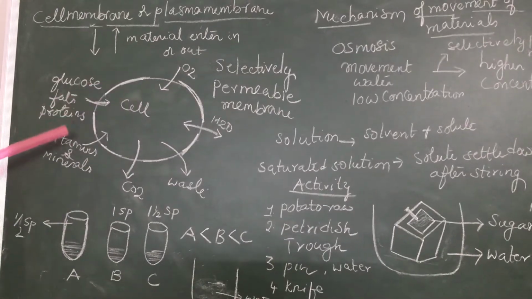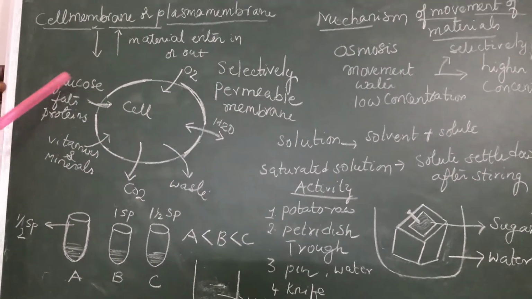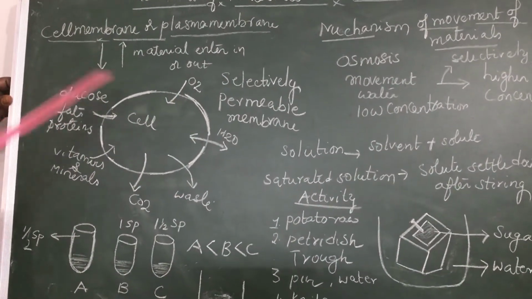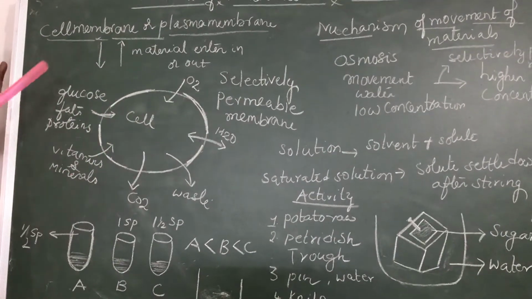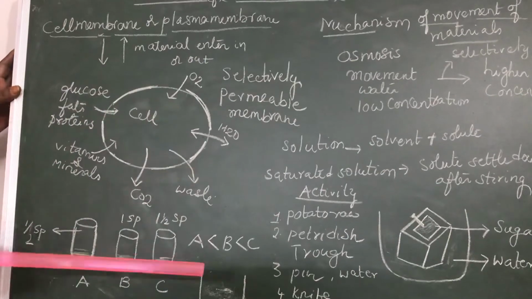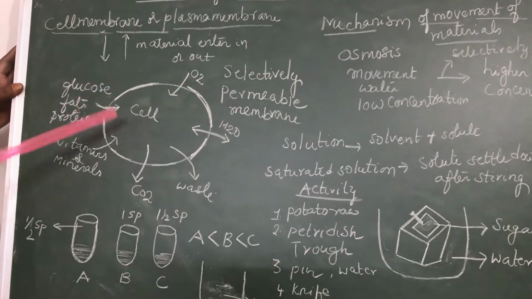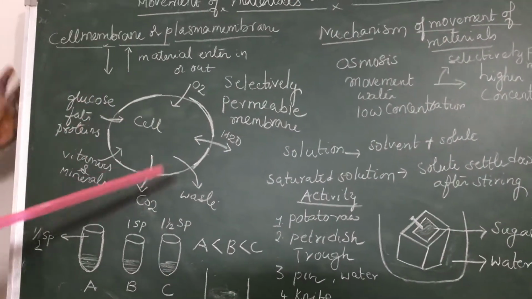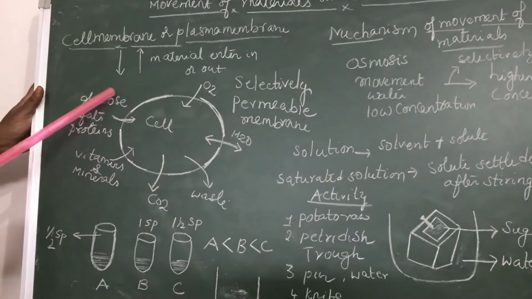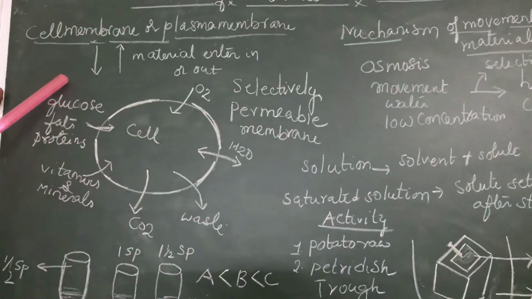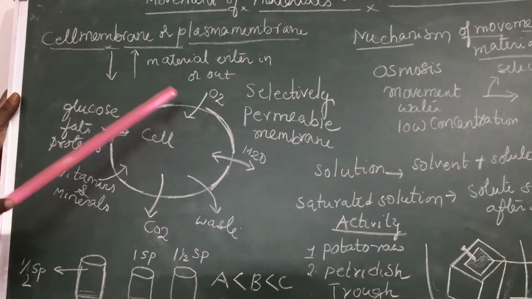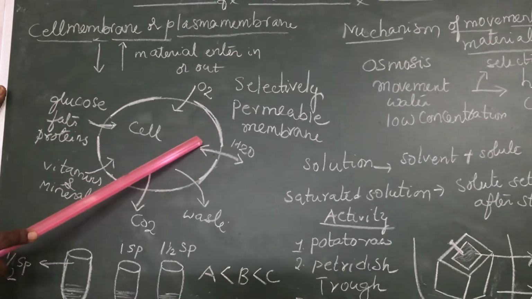When you observe, this cell membrane is not blindly allowing all the substances to enter. There is a lot of traffic. Glucose, fatty acids, proteins may be entering, water coming in, carbon dioxide exiting. There is a lot of traffic. The cell membrane is not allowing all the materials to enter blindly. This membrane selects only certain substances to pass through.